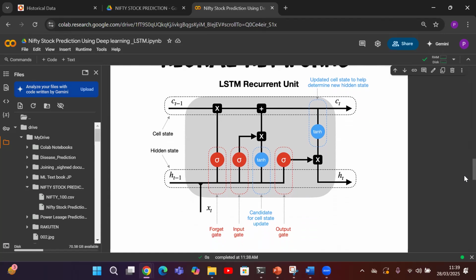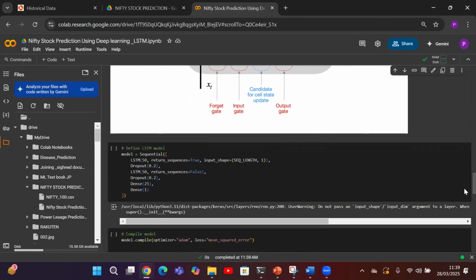So with this understanding of RNN, that is recurrent neural network, we are going to define our LSTM model. I am going to take the Sequential model from the Keras API, and my first layer will be an LSTM with 50 neurons. I am passing the input shape as sequence length, comma 1, which was prepared in the last step. And I'm going to add next a 20% dropout layer. Sometimes overfitting may happen. I want to avoid the overfitting. It may not be completely possible, but I'm using a dropout layer of 20%.